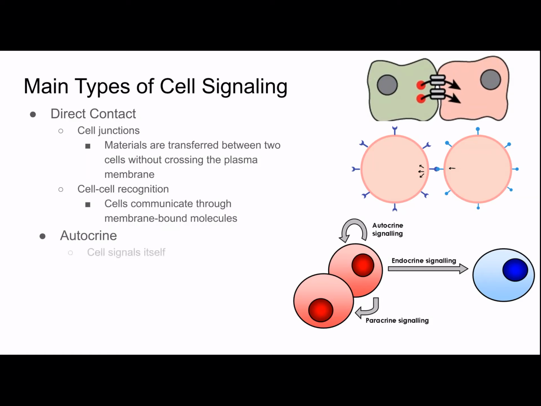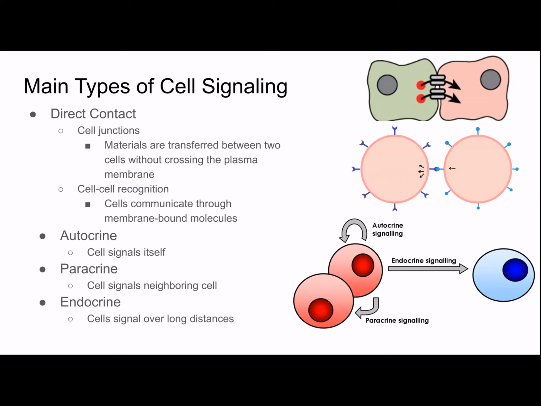Autocrine is where the cell signals itself, so it releases chemical signals that bind to the receptors on its own cell. Paracrine is when the cell signals a neighboring cell. Endocrine is when the cell signals over long distances. So in this case, hormones will be secreted, and hormones are chemical signals that are released and then will travel through fluid, which is usually the blood, in order to arrive at a target cell.